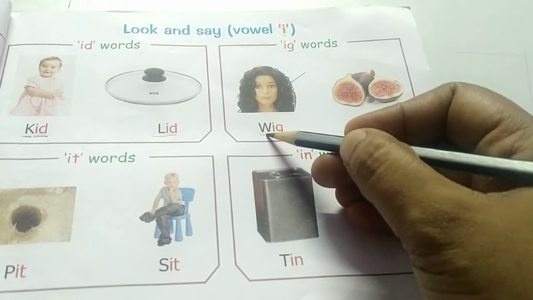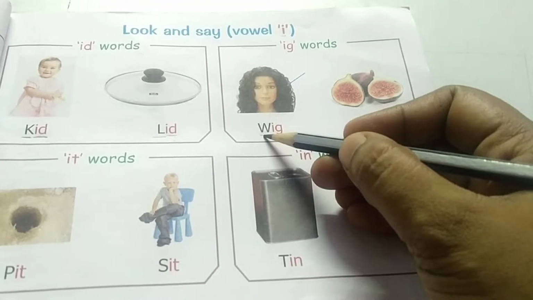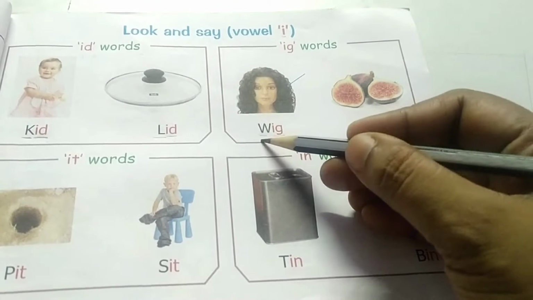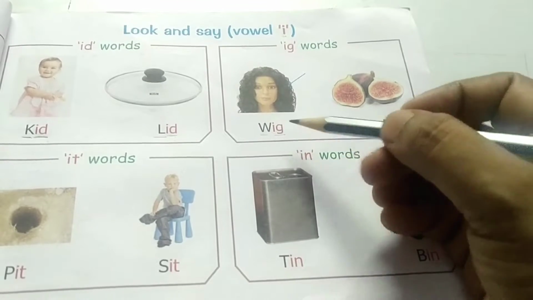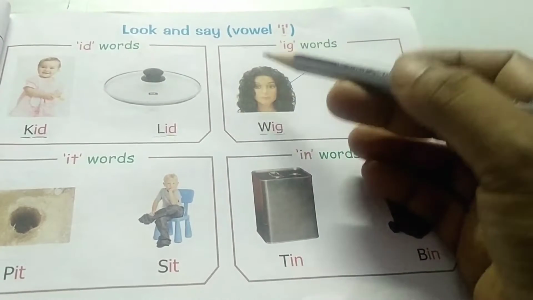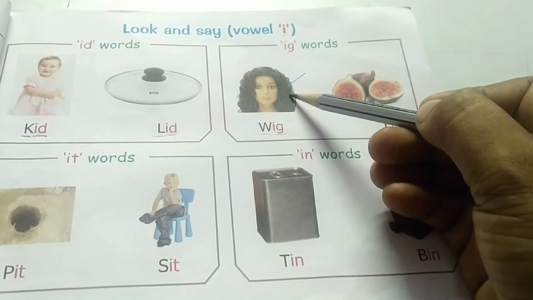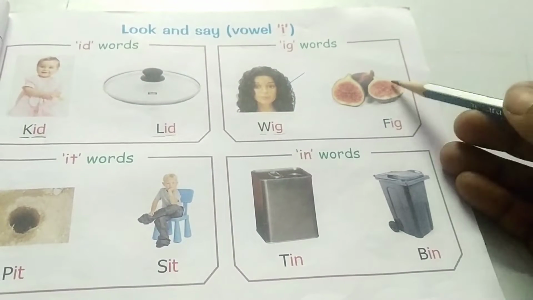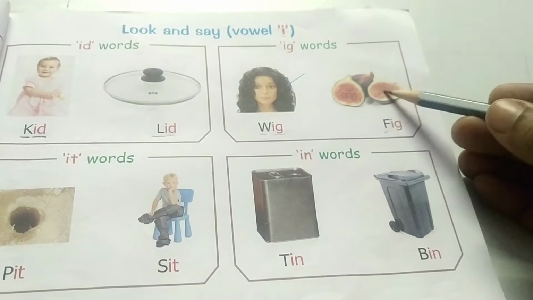Okay. The first letter is W. For W, what is the sound? W. W, ig, wig. W, ig, wig. See here, it is a doll and the wig is on its head. Okay, wig is placed on the head. Okay? And next, fig picture is given.